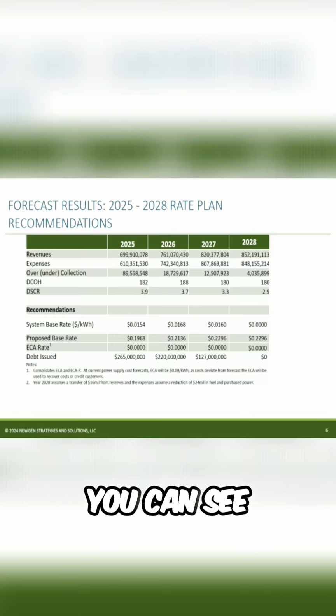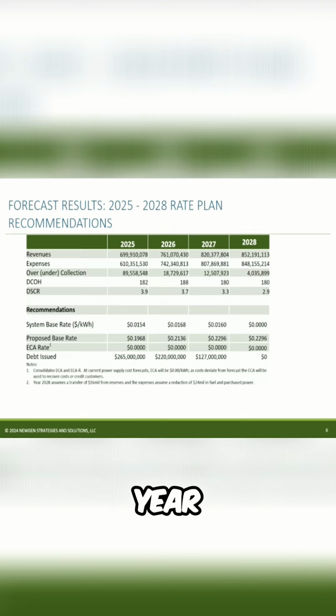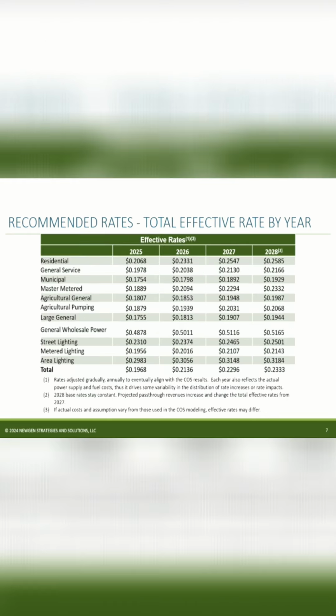And then finally, you can see the amount of debt that is issued each year to help fund the capital program that's identified, that $1.3 billion that Belinda mentioned. So what does this look like on a class-by-class basis? Again, speaking in terms of what we call the average rate or the effective rate.